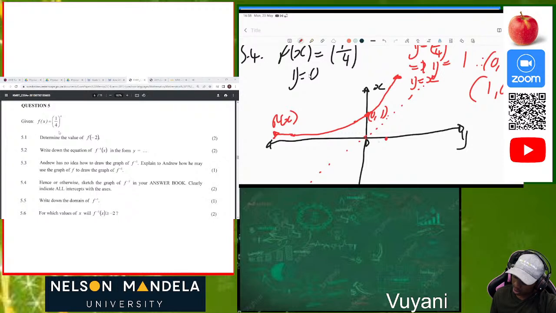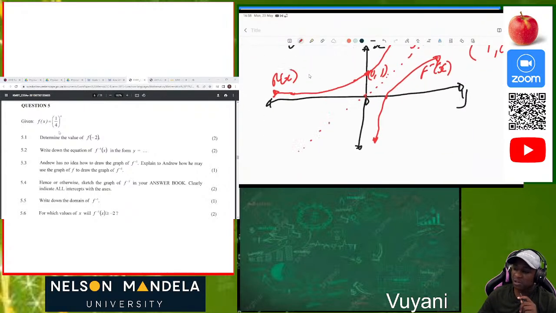Then after that we can plot our function just like that, because it's a mirror. Okay, so that will be our function. This is the f inverse, and this is our original function. So I drew both of them, but in the question they say draw only f inverse. I did that so that you can see the beauty of what's happening here. Okay, cool. 5.6.